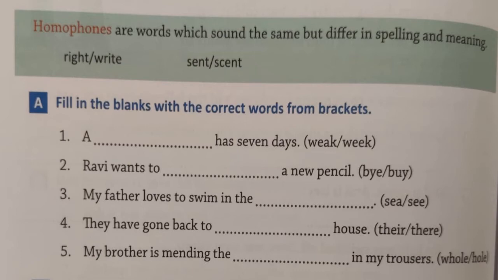And the second week is, how many days are there in a week? 7 days. So the second one is the answer. So let's write WEEK. A week has 7 days.